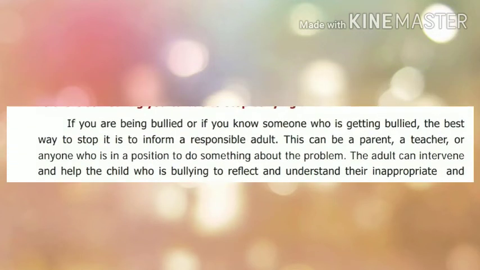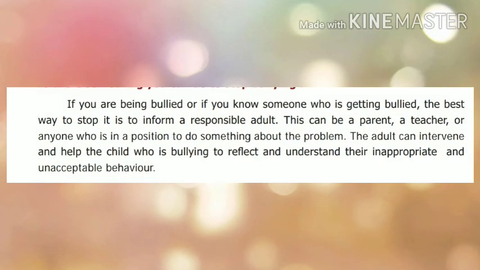So if you are being bullied, or if you know someone who is getting bullied, the best way to stop it is to inform a responsible adult. We have to inform the elder people. The elder people may be a parent or a teacher or anyone who is in an elder position. If we inform them, they will make many efforts to solve the problem.